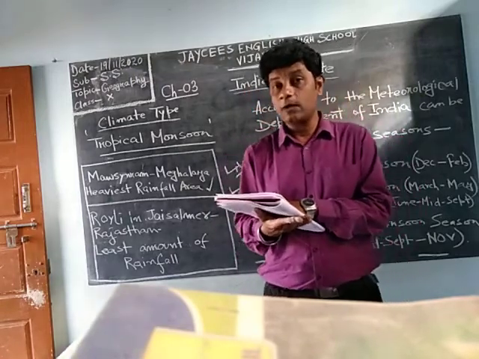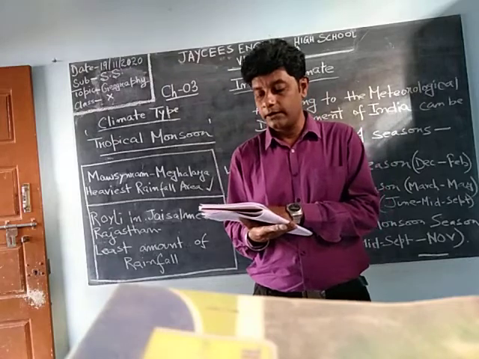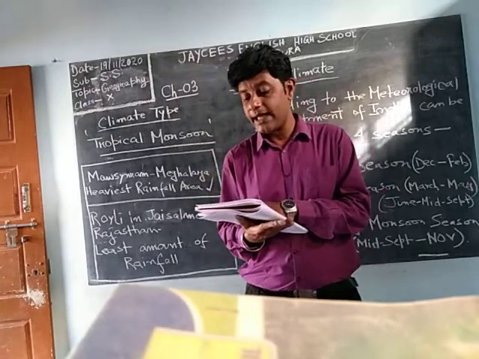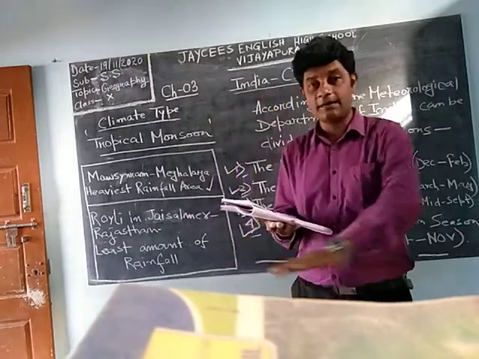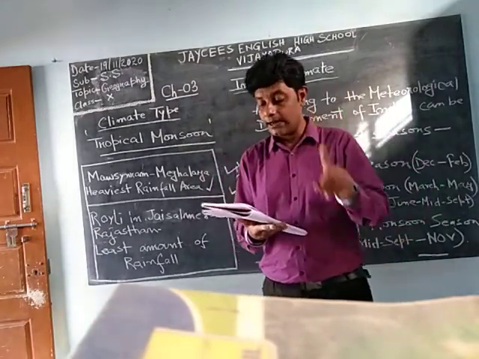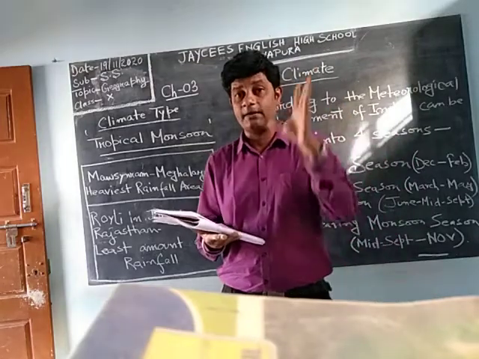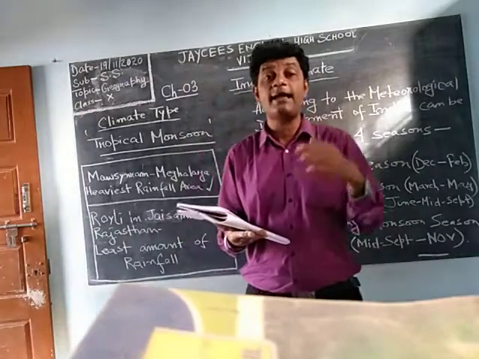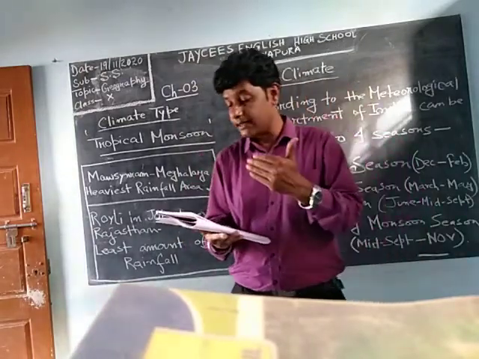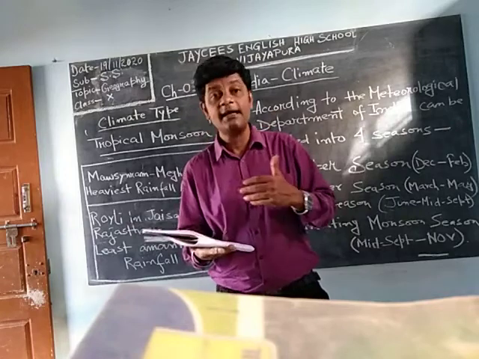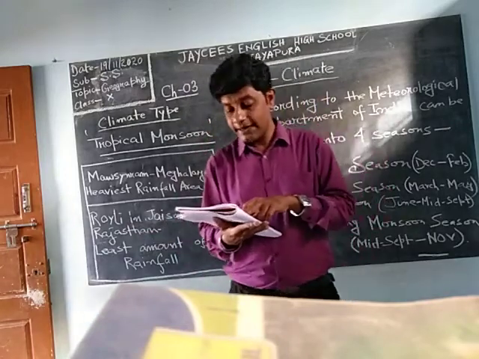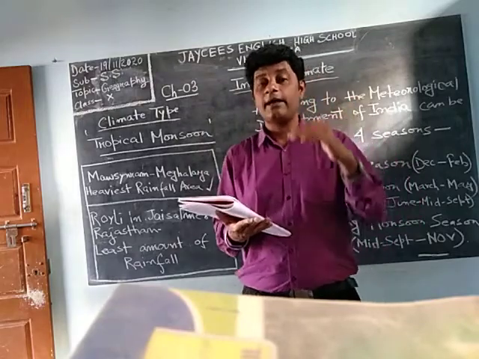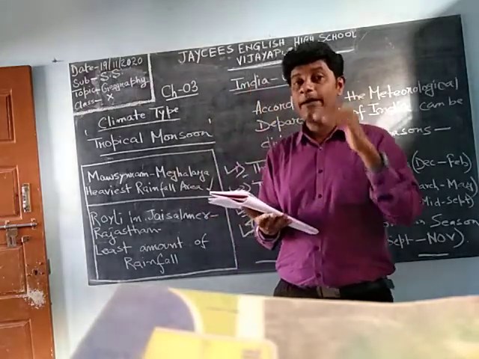In early October, due to decrease of temperature, low pressure area is replaced by high pressure over the landmass. Landmass means the surface of the earth. When the temperature decreases, the low pressure area is replaced with the high pressure over the landmass. A low pressure area is developed over the Bay of Bengal at that time.